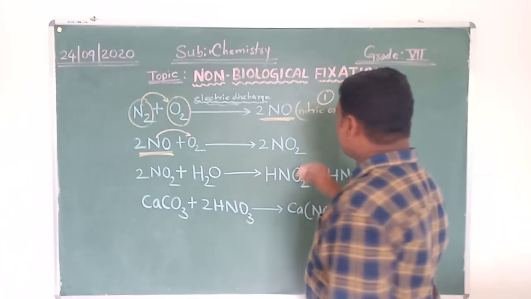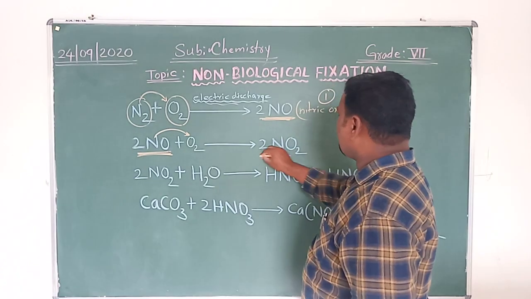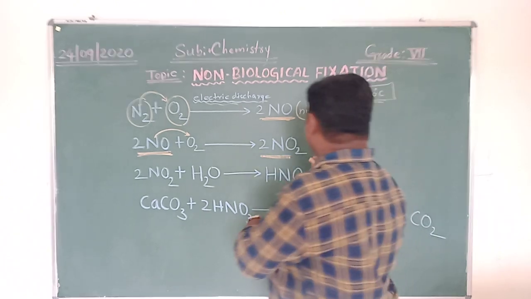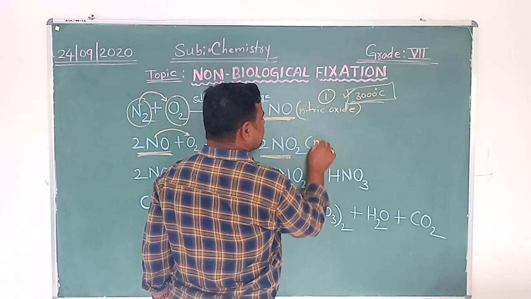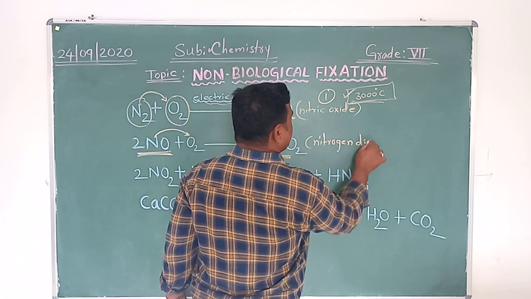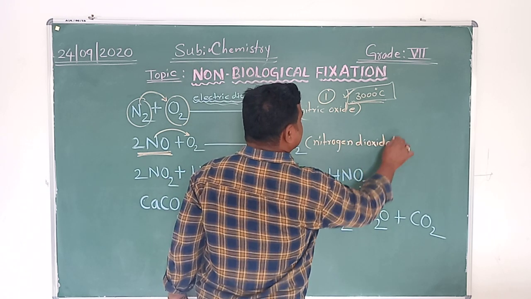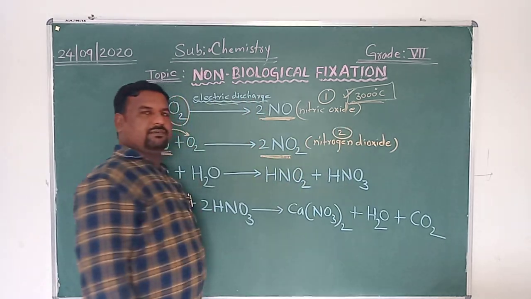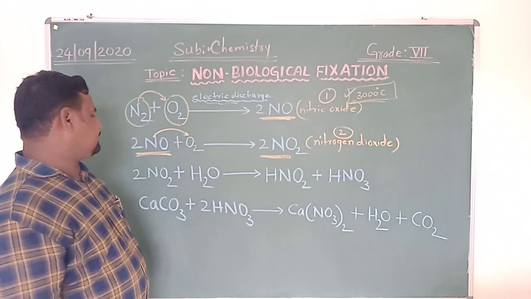Nitrogen dioxide. What is formed? 2NO2, two molecules of NO2. What is NO2? Nitrogen dioxide. Nitrogen dioxide forms. See, secondly, what happens? The formation of nitrogen dioxide.